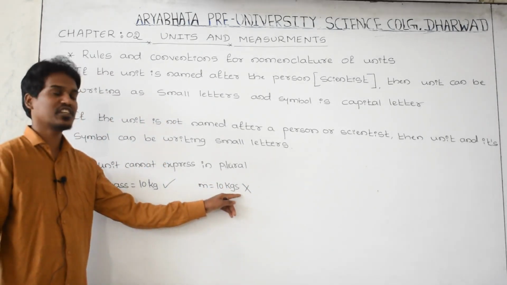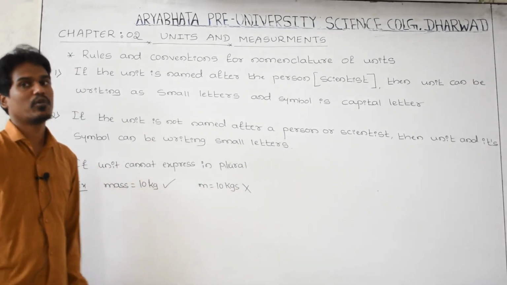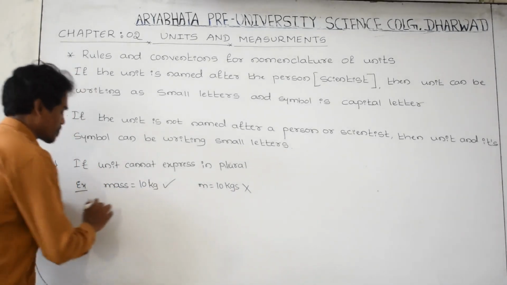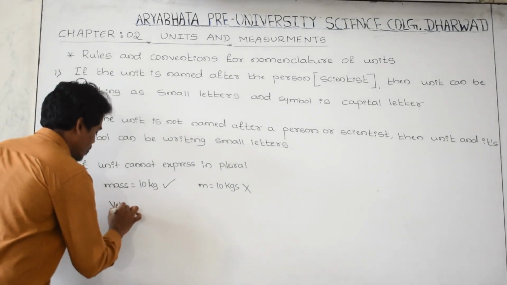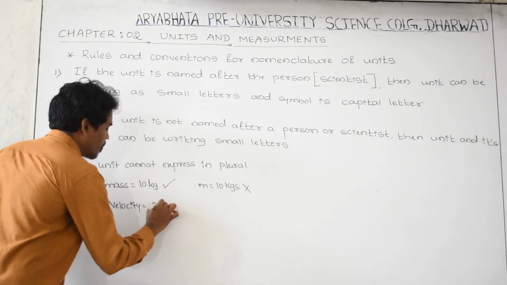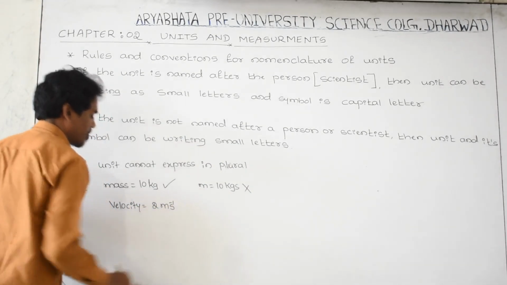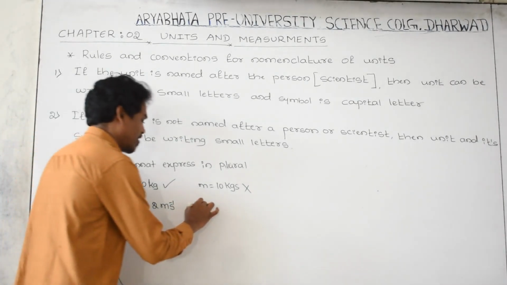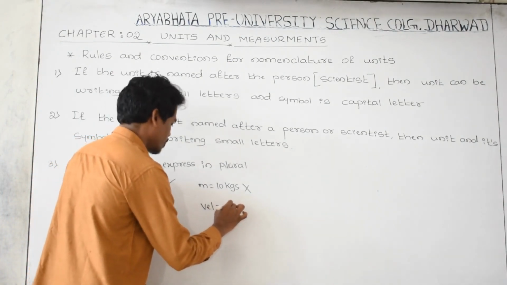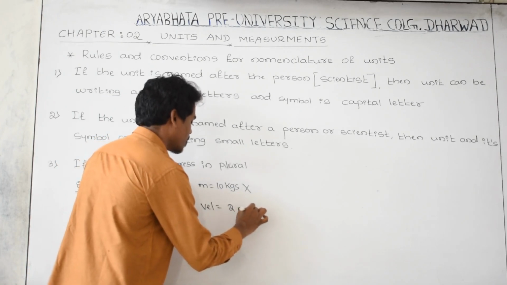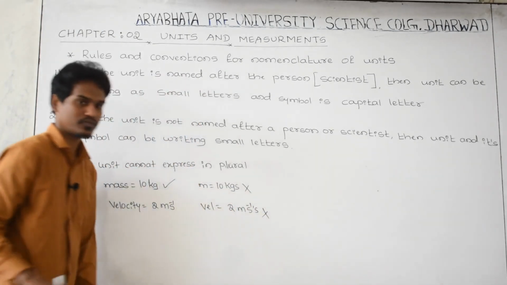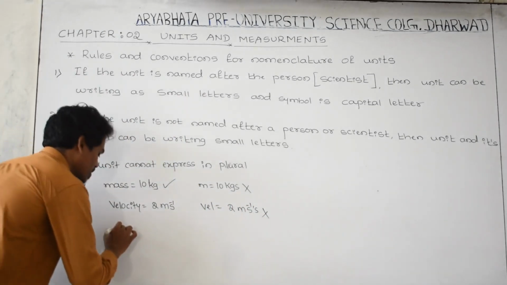You should not mention the unit by a plural word. Or another example: velocity is equal to 2 meter per second, and velocity is equal to 2 meter per second square. Not like this. This is wrong.